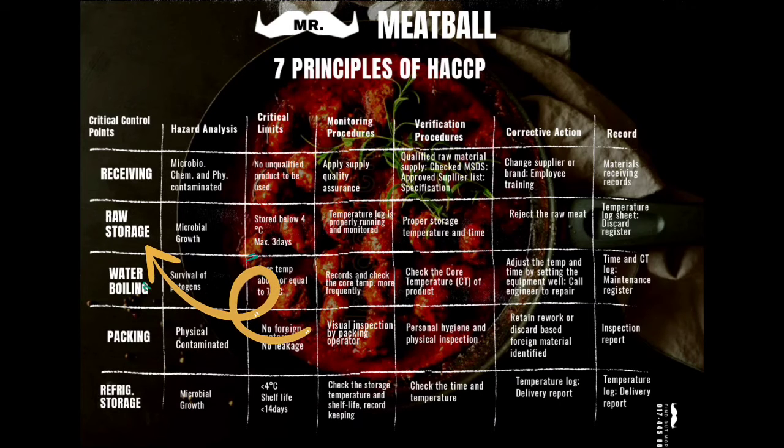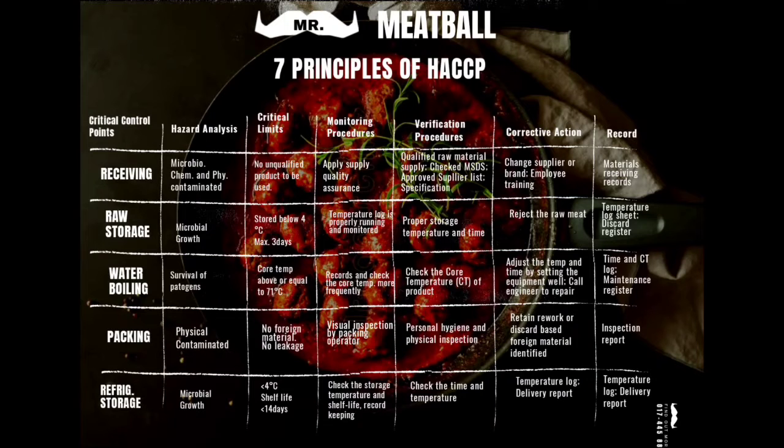The next CCP is raw storage. The hazard is microbial growth and the critical limit is we store below 4 degrees C for a maximum of 3 days. Monitoring procedures: temperature logs are properly run and monitored. Verification procedures: proper storage temperature and times. And the corrective action, we reject the raw meat. Then, for the record, temperature log sheet and discard register.